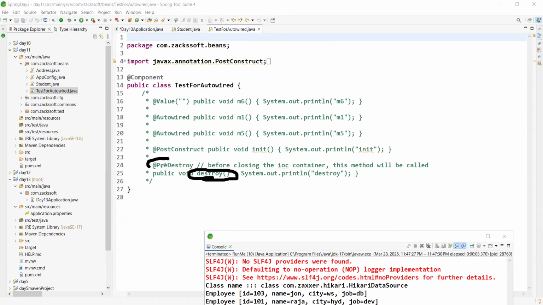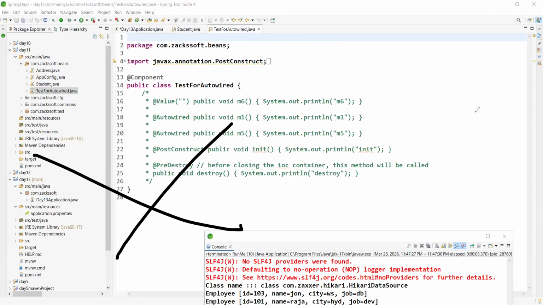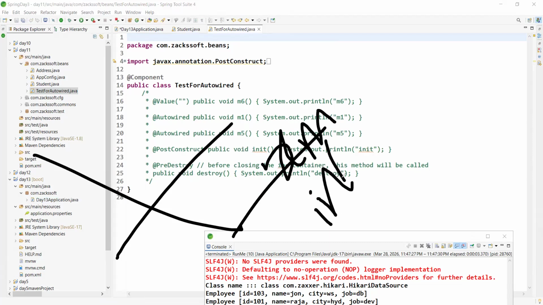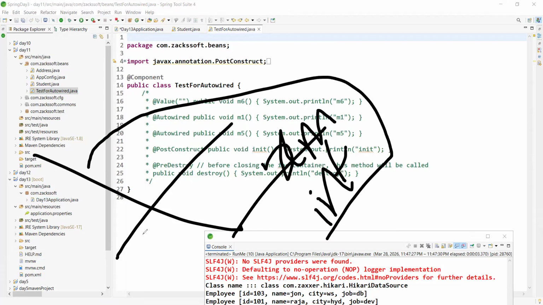This was my plan before two days. Like post construct, pre-destroy, you can practice this one. You can consider this is your life cycle method: this is the init method and this is the destroy method. I hope you get the basic idea. Next, I will discuss how to configure life cycle methods in XML, how to configure using an interface, and how to configure using annotation. It needs maybe 20 minutes, then I will discuss another new concept. After that, we can practice the purpose of post construct and pre-destroy.